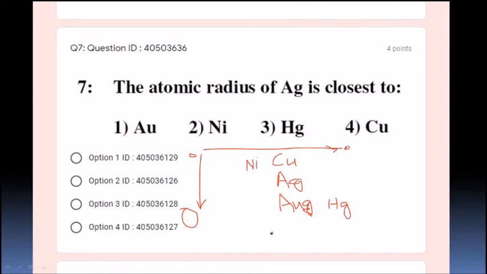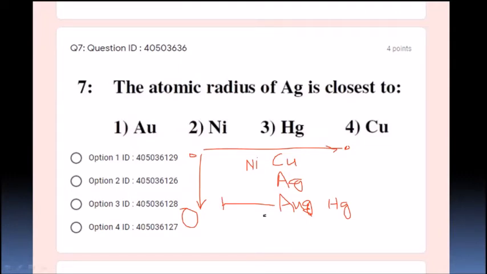If I compare silver with copper and nickel, is nickel going to be nearer to silver? No. But let us see, because this period is going to have lanthanide contraction.